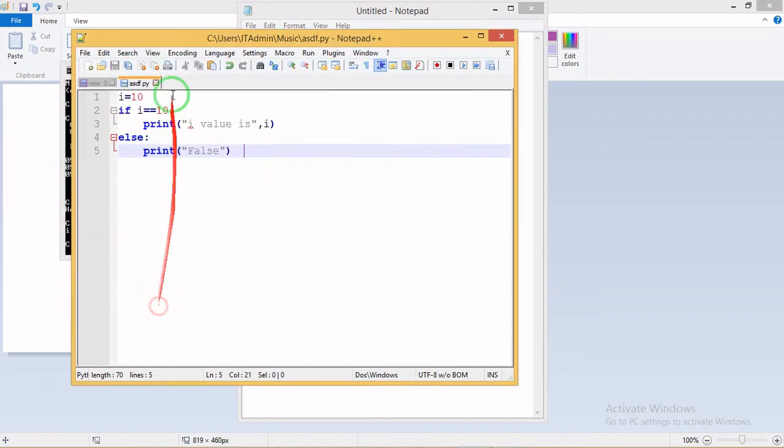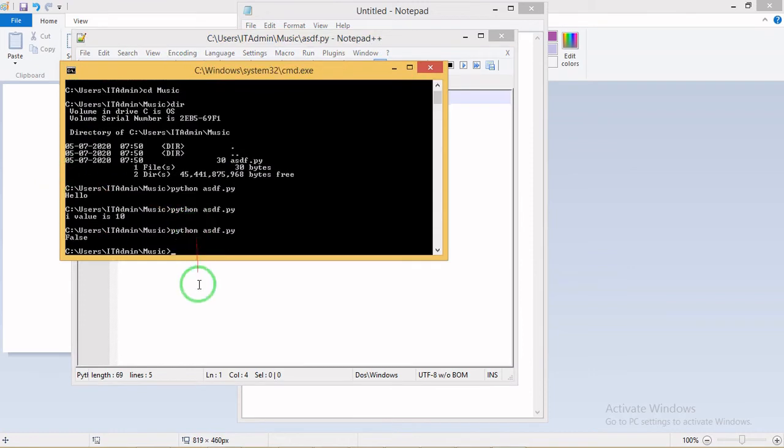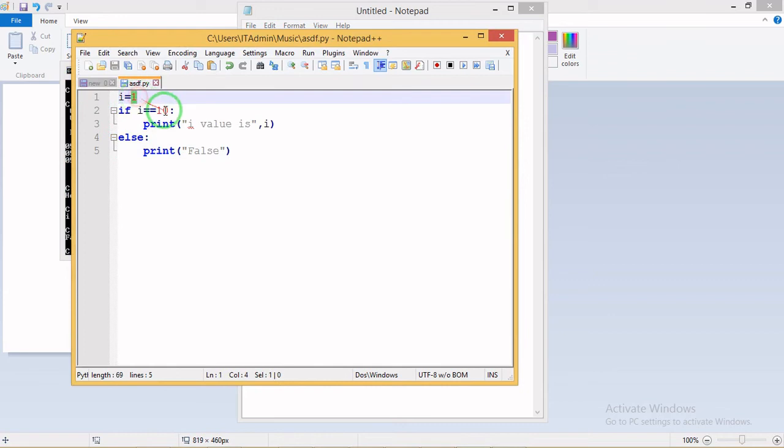See, the value is 10. So the condition passes, and it breaks and moves out of the program, showing us an output. If my value is 1, I'm just saving, and it gives another result to us, that is false, because I'm giving a value of 1, but the condition is i equal to 10. The value should be equal to 10. So this condition is false, so it moves to the next part and gives the result like this.